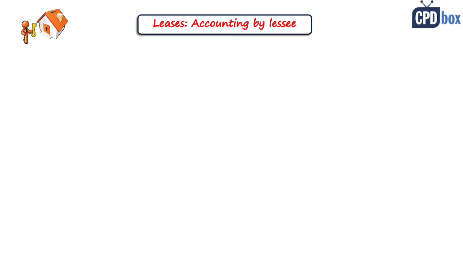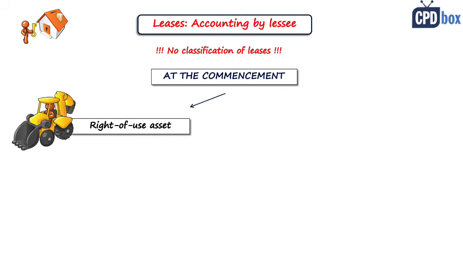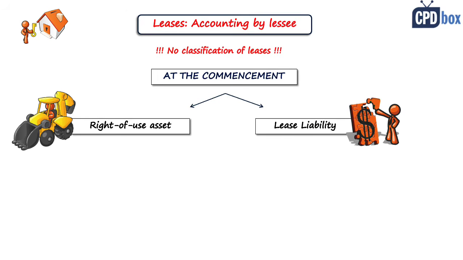And we will start with accounting by lessee. So the big change in IFRS 16 in comparison with older IAS 17 is that all lessees do not classify the leases into finance and operating anymore. No classification. Lessees need to account for all the leases in the same way, well, except for two optional exemptions that I mentioned about a minute ago. So at the commencement of the lease, the lessee recognizes both the right-of-use asset and the lease liability.